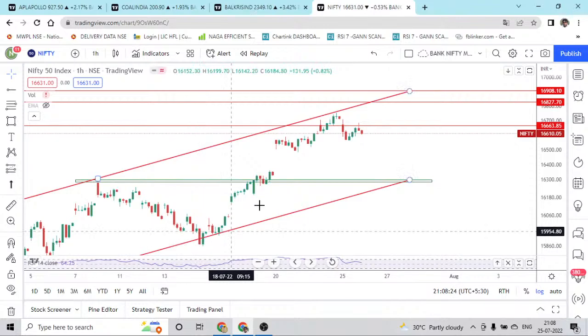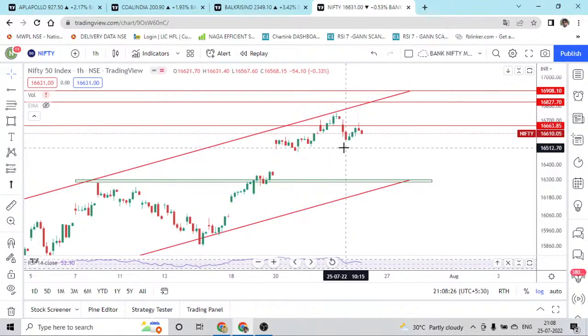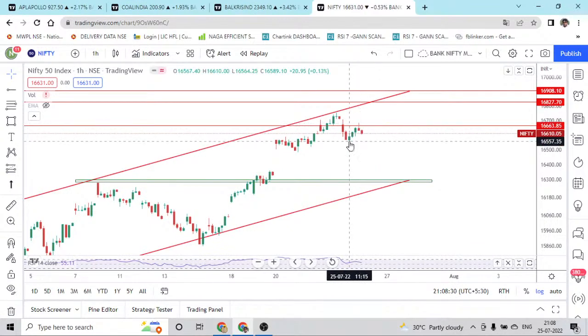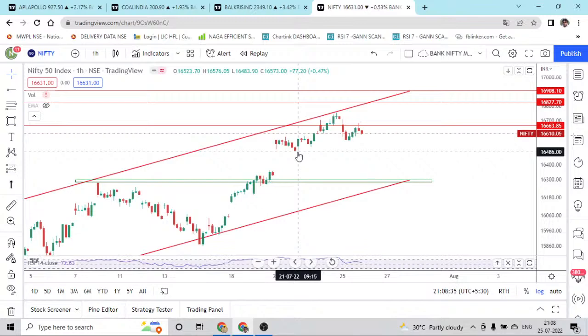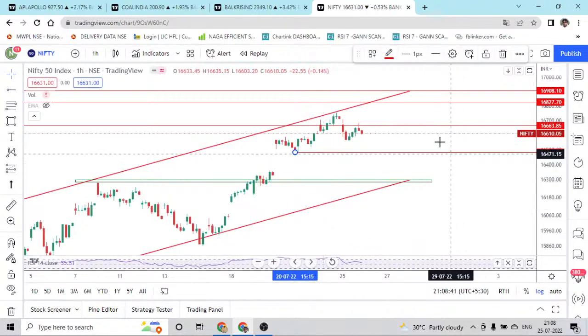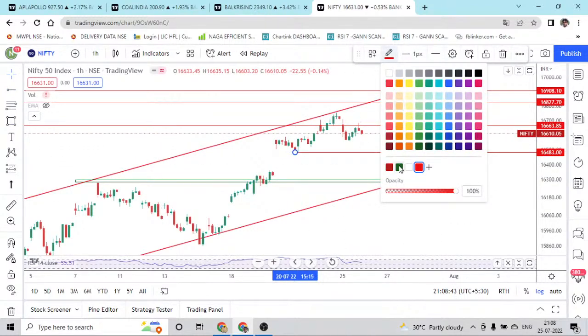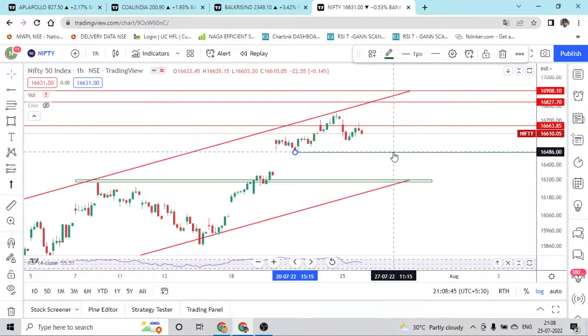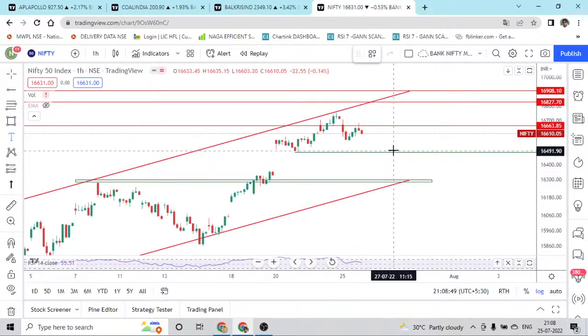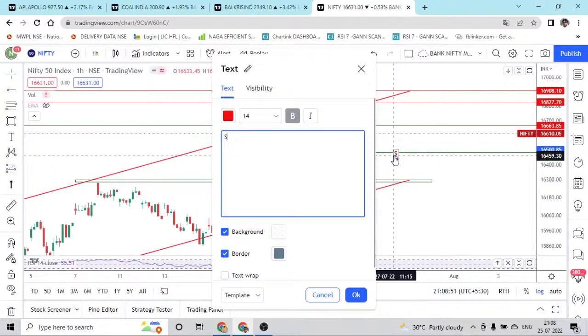Market was in uptrend. Right now it has made a downswing. So high, low, lower high, and if this is taken out, then definitely this will be the next level, which is going to be 16,486. We'll mark this in green line, so that this is going to act as a support. So I'm marking this in green color, support 1,